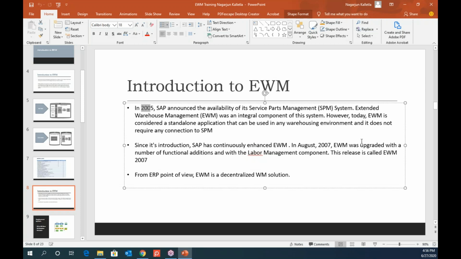That is what the solution is about. They added labor management in 2007, but it's still used very minimally. But that's how SAP is. They come up with improvements in the existing solutions every release.